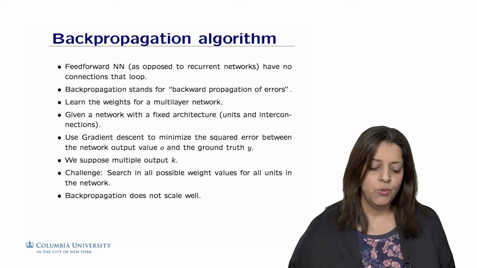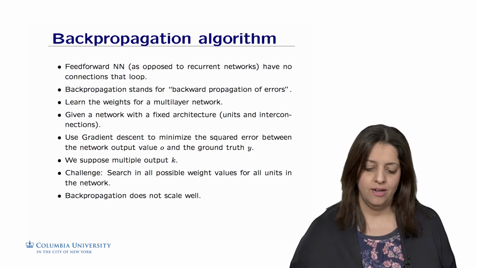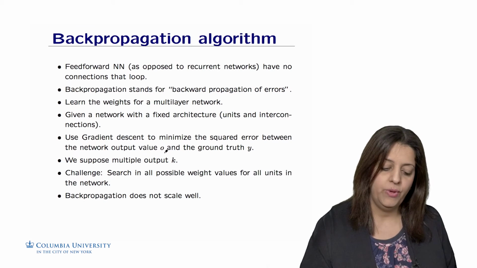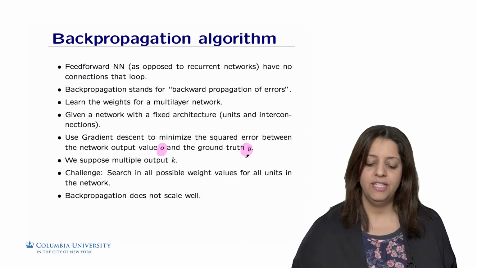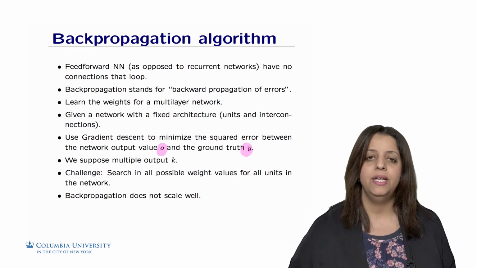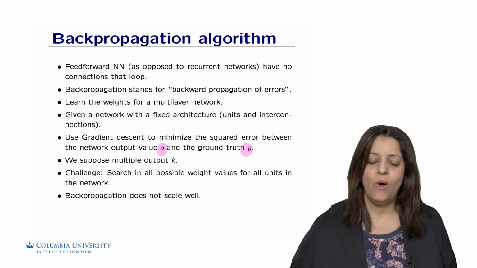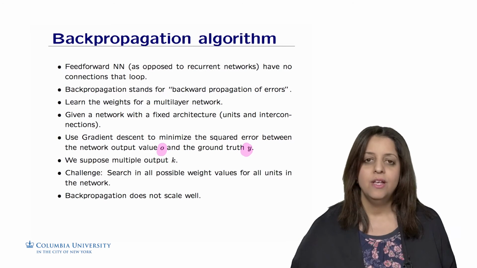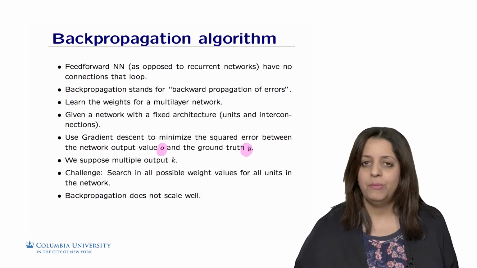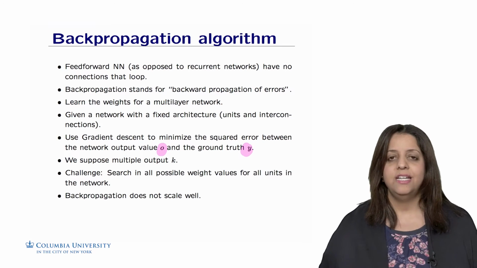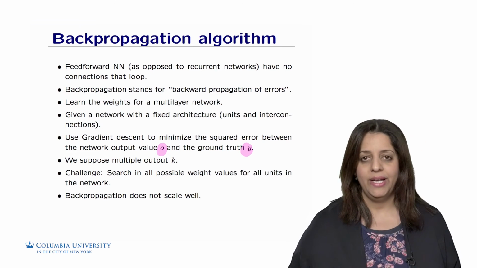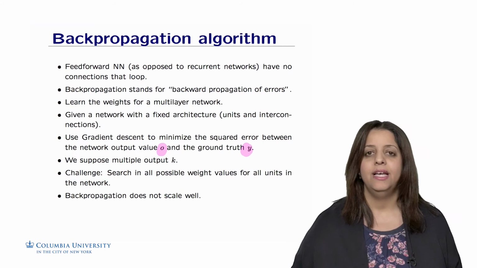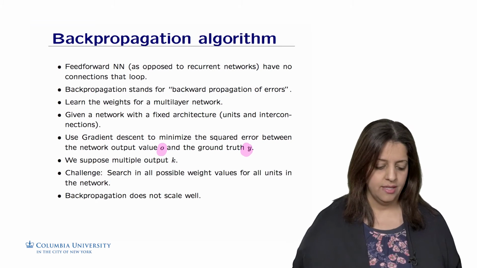So we have seen that we use gradient descent to minimize the squared error between the network output, O, and the ground truth that we have, which is Y. So we have learning data, we know the Y for the learning data, and we will contrast the Y of the learning data to the O that is output by the network. We suppose that we possibly have multiple outputs. The challenge is then to find the configurations of the weights that actually give the mapping between the inputs and the outputs.